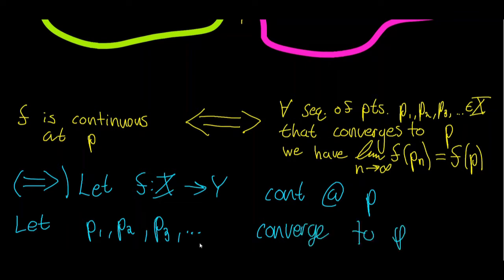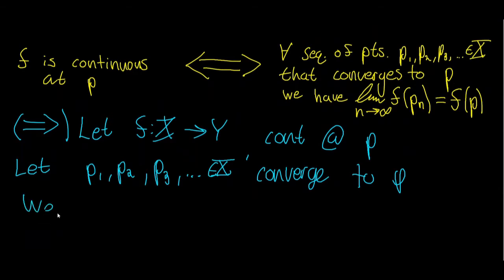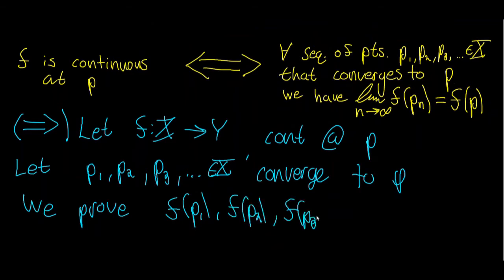So this is just any sequence in x that converges to p, and we prove that the sequence f of p1, f of p2, f of p3, and so on converges to f of p.